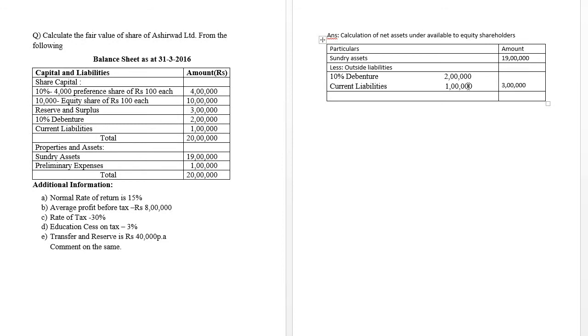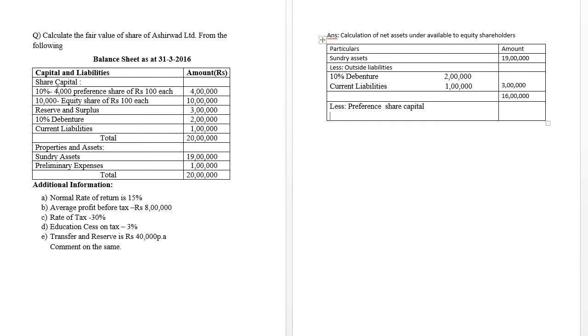We have to remove the amount of preference share capital because they have preferential rights, right? Therefore, 19 lakh minus 3 lakh is equal to how much? That is 16 lakh. Then next, less preference share capital.